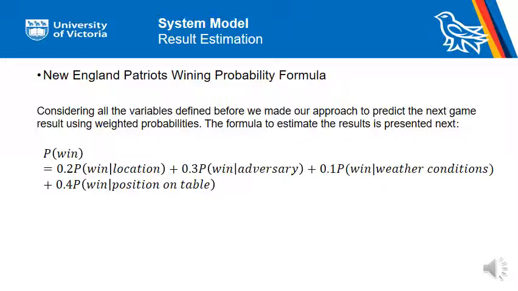Considering all the variables defined before, we made our approach to predict the next game result using weighted probabilities. The weight for each variable is optimized by historical results. Considering our calculations, any PW above 50% indicates that the team is going to win the next game.